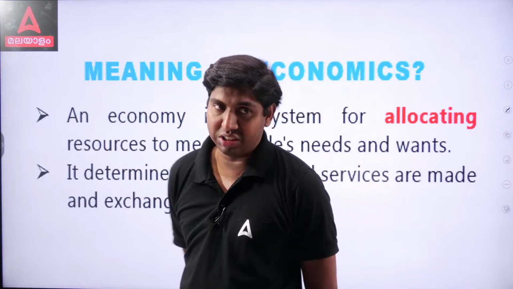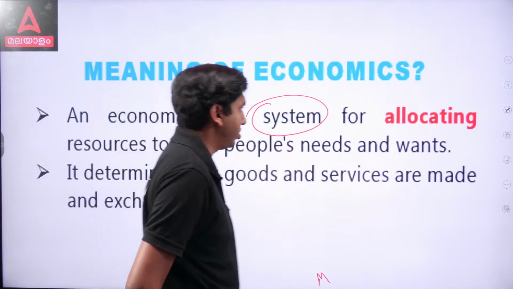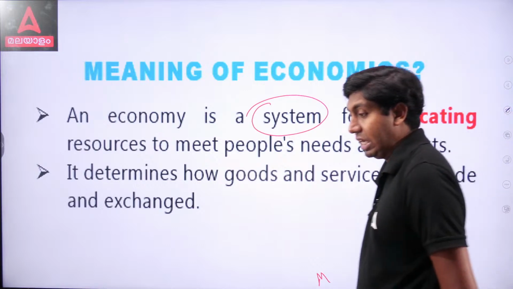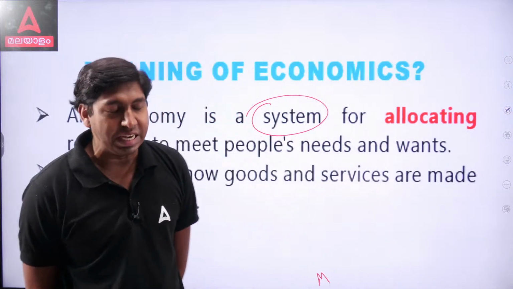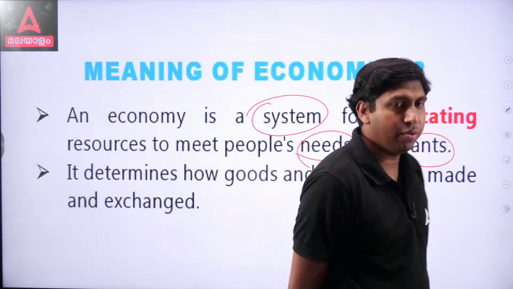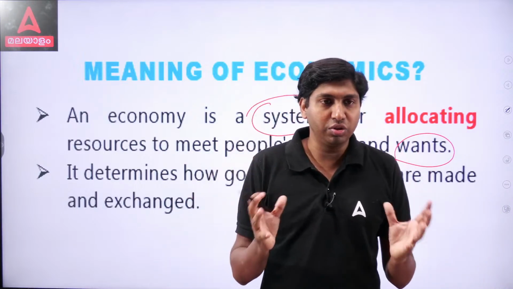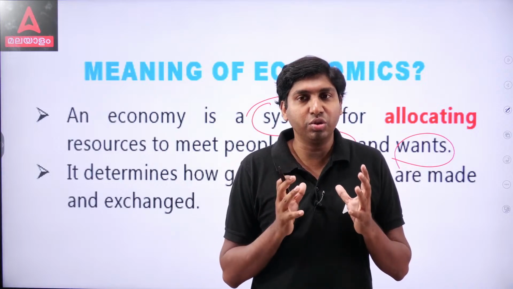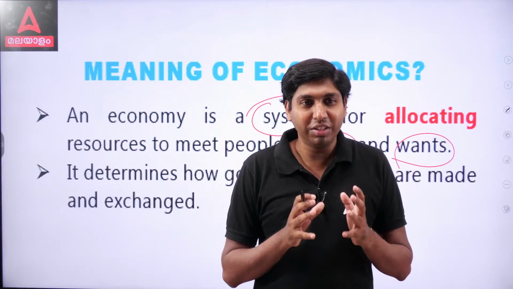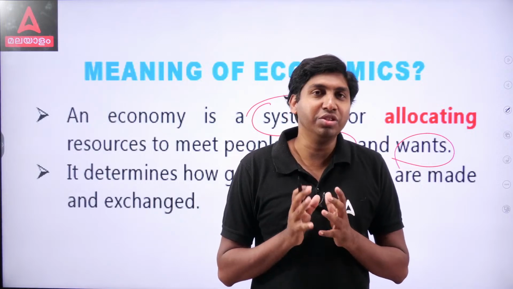Economy is a system. It is a system for what? It is a system for allocating resources to meet people's needs and wants. We all have needs and wants. To meet those needs and wants, we need resources. So, is every resource available to every person? No, it's not available. If it were available to everyone, then we would not face scarcity. But the resources are scarce.